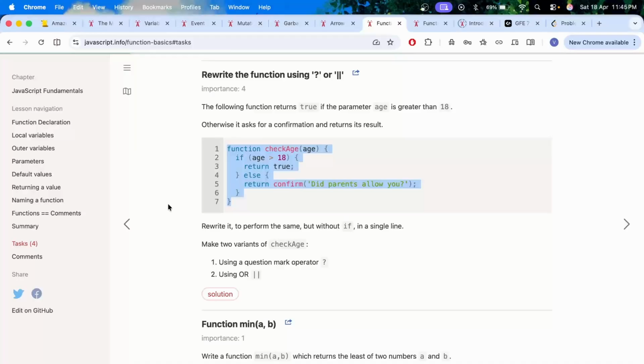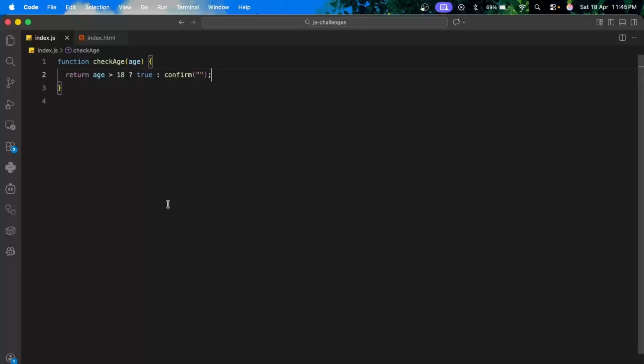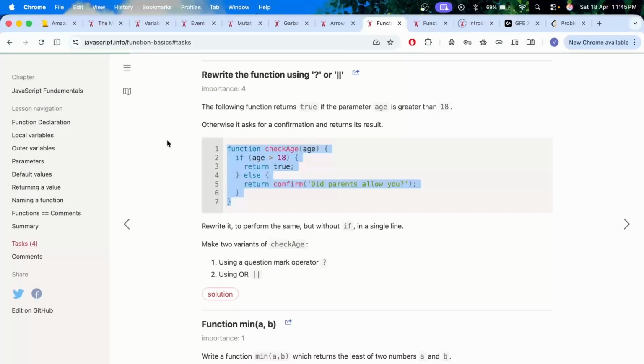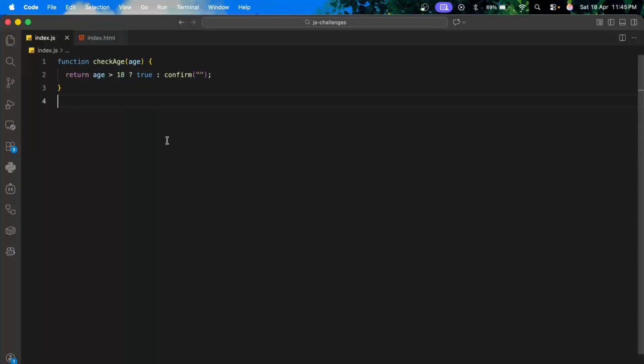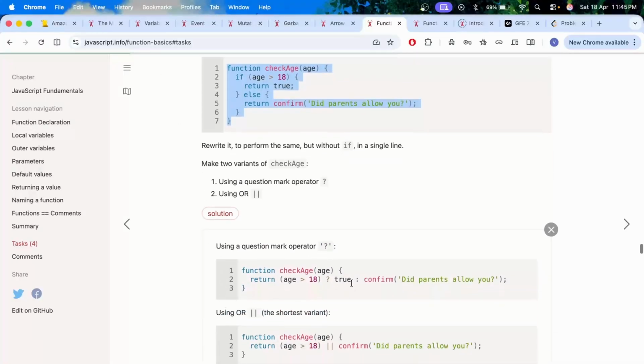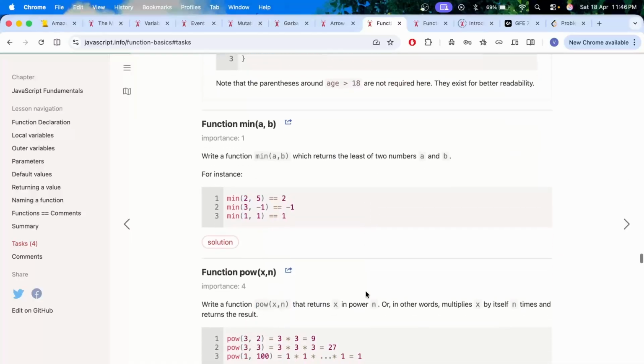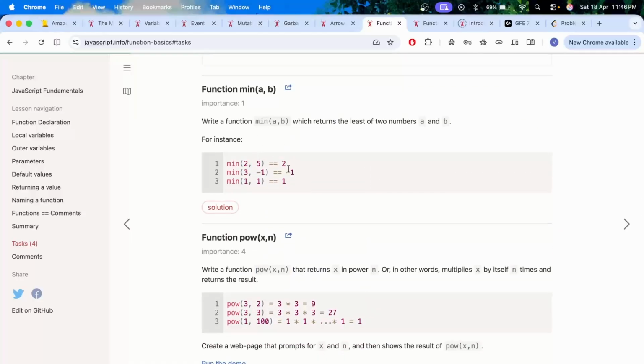Make two variants of check age using a question mark operator. I think this is that. Or using OR. Yeah, using OR would be something like this. Yeah, perfect.